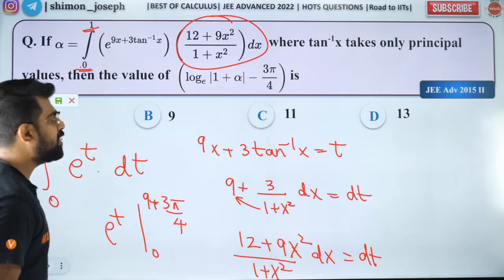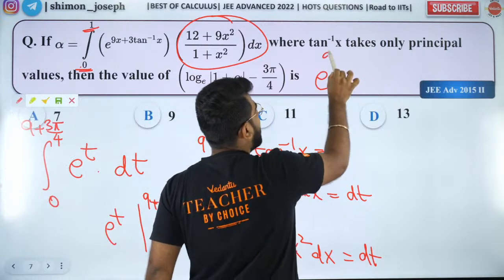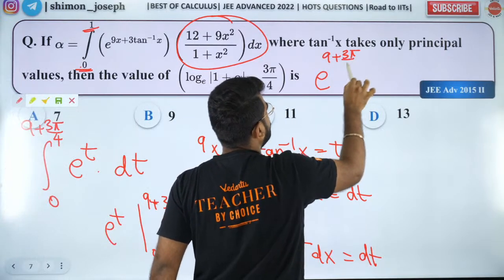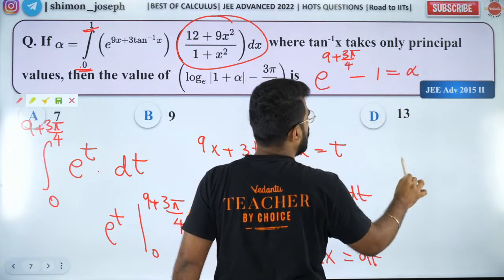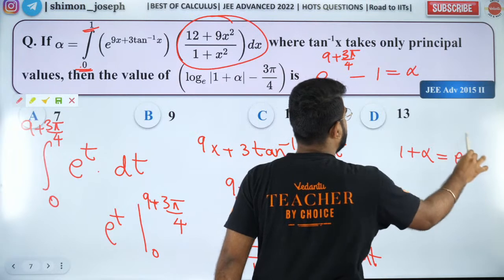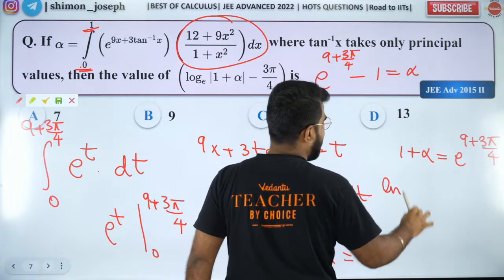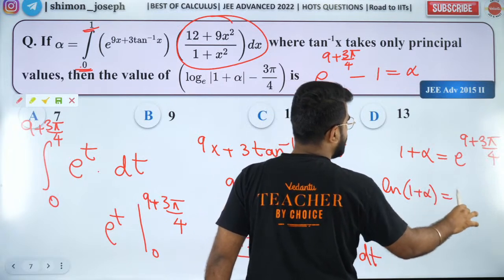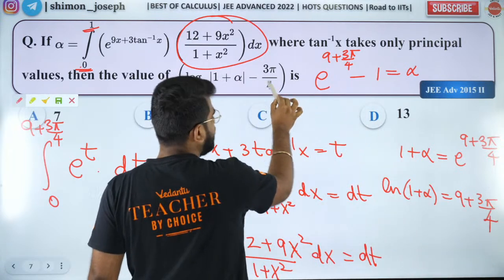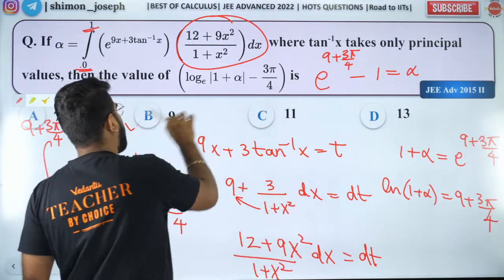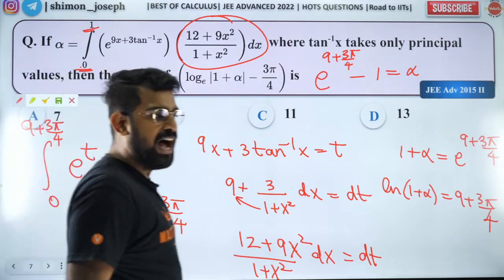Yeah? So can you all complete it? It's a very easy one, right? So e to the power 9 plus 3 pi by 4 minus e to the power 0, which is 1, equal to alpha. So I'll get 1 plus alpha is equal to e to the power 9 plus 3 pi by 4. So take log on both sides. ln of 1 plus alpha is equal to 9 plus 3 pi by 4. So ln of 1 plus alpha minus 3 pi by 4 will be equal to 9. That is how you do it. I hope you all liked it. Are you all clear?